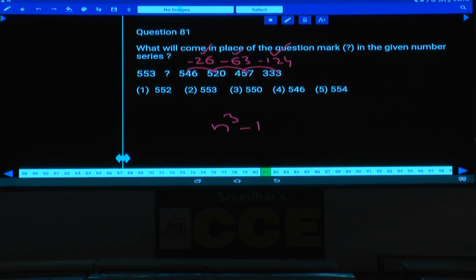1 cube minus 1 is how much? 0. Hence 553 minus 0 will be 553, and next one minus 7. 2 cube minus 1 is 7, and 553 minus 7, 546. Then what is your answer here? Choice 2. Question number 81, choice 2 is the answer, 553.